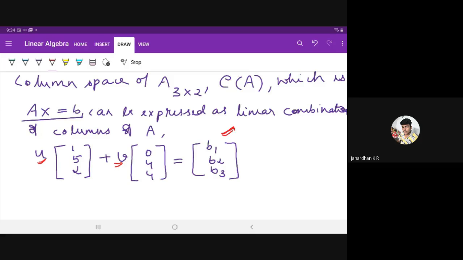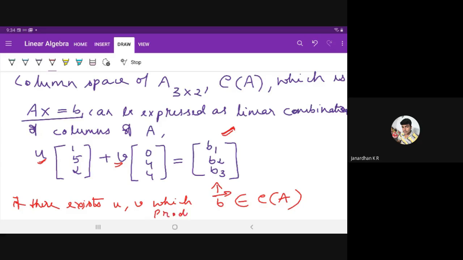That means for any value of u and v, if the system is solvable and you get some right hand side values B1, B2, B3, which is vector B, then vector B is under the column space of A, or vector B belongs to column space of A. If there exist u and v which produce vector B, then that particular vector B belongs to column space of A. Understood?